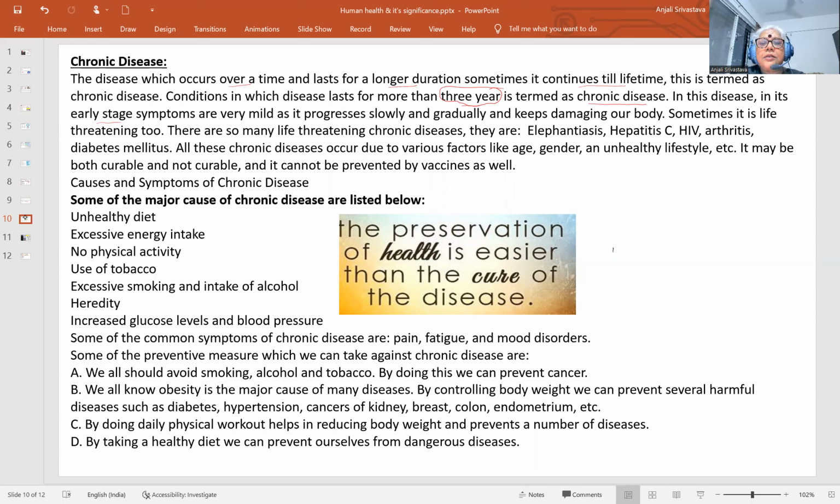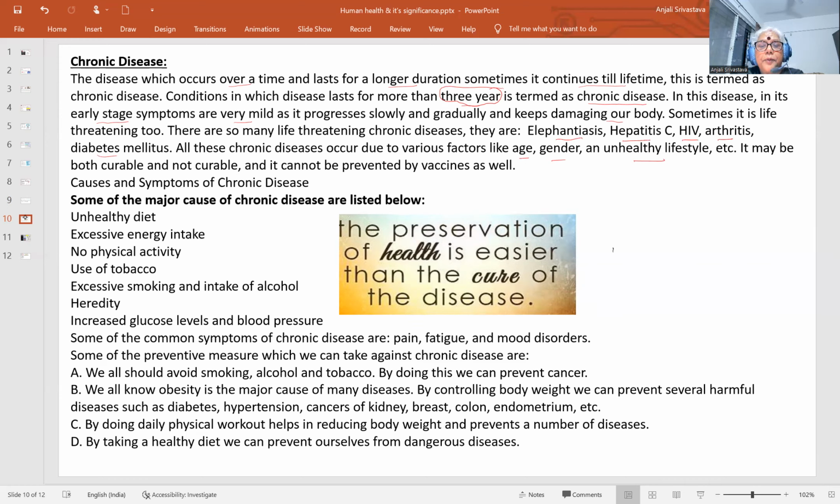In the early stages, symptoms are very mild, as it progresses slowly and gradually and keeps damaging our body. A very important feature of chronic disease is that it grows slowly and gradually, keeps damaging the body functions. The examples are elephantiasis, hepatitis C, hepatitis B, HIV, arthritis, diabetes mellitus. These are very common diseases you must have heard of. All these chronic diseases occur due to various factors like age, gender, unhealthy lifestyle, etc. And now the causes and symptoms of chronic diseases.